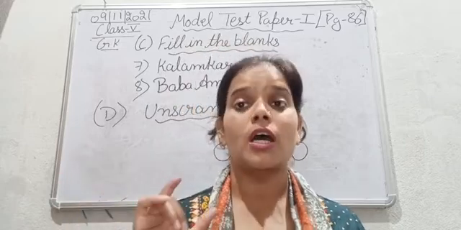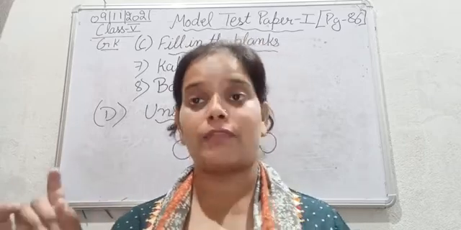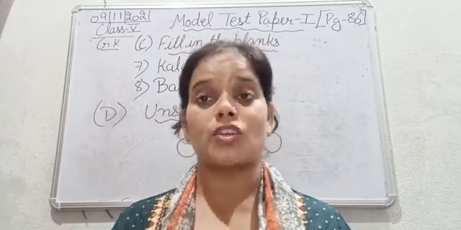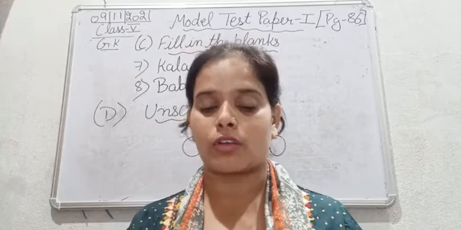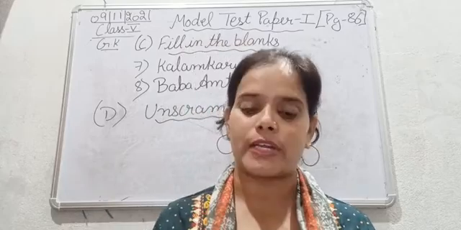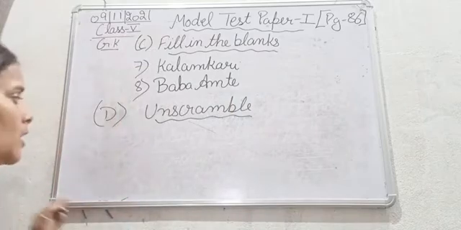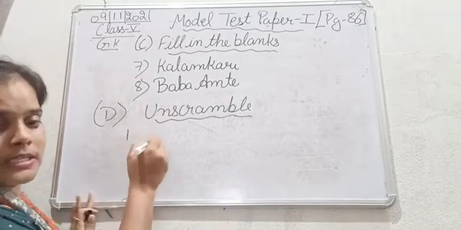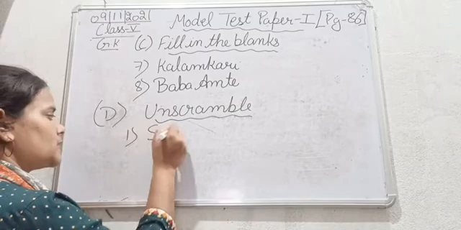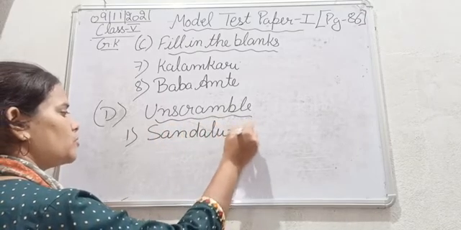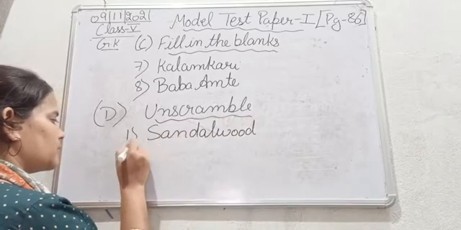So it is used for curing skin diseases, and if someone is having a burning sensation, that can also be cured by it. If someone has jaundice, that is also treated with it. So what is the name of this tree? That is sandalwood. It is also known as chandan ki lakdi.